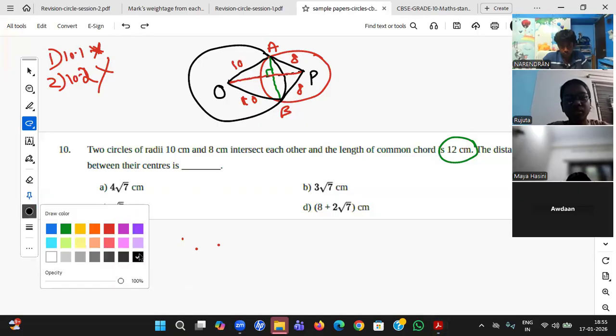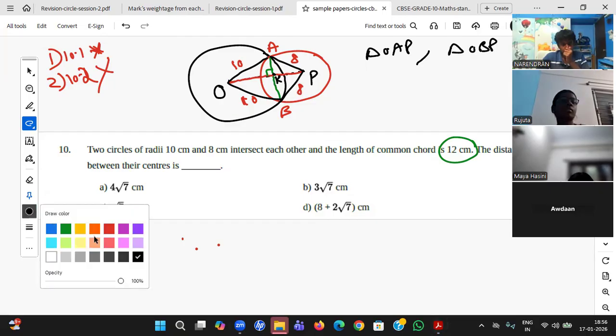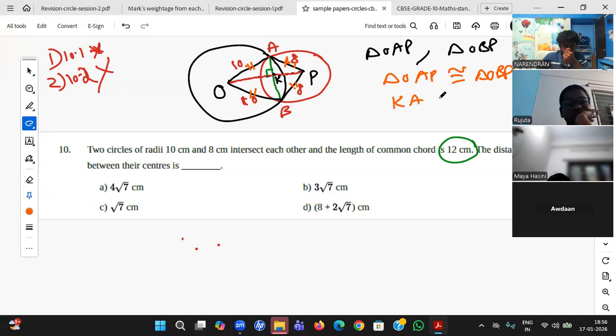So I'll take triangle OAP and triangle OBP. This point is K, I'm assuming the center point. In both these triangles, upper triangle, down triangle, two sides are same, and the side OP is common. So by SSS criteria, triangle OAP is congruent to triangle OBP. What does that mean? Whatever the altitude is, that will also be same. That is the reason KA equals KB.